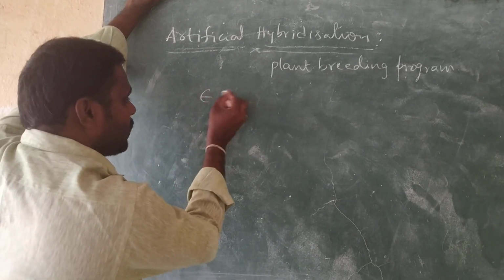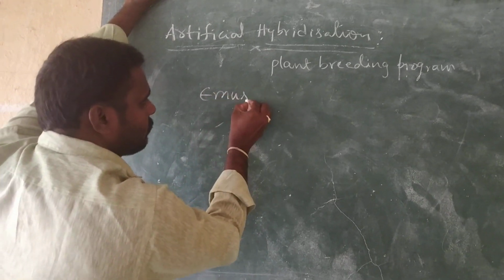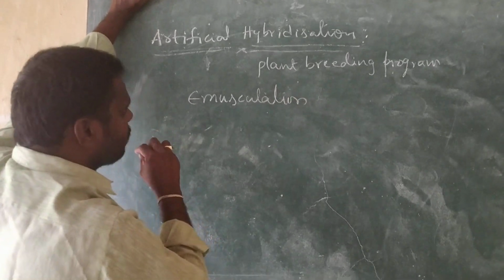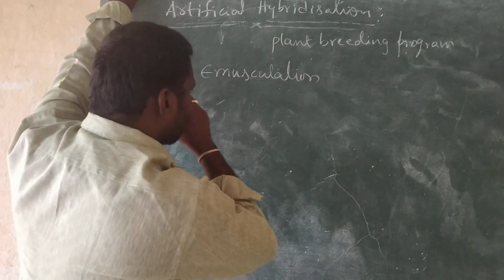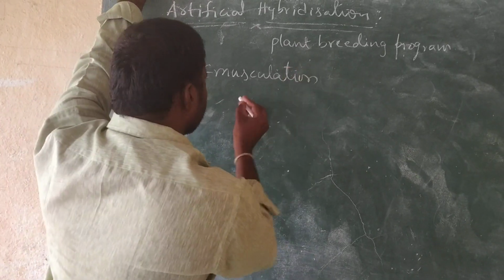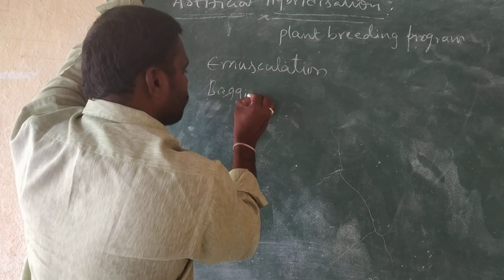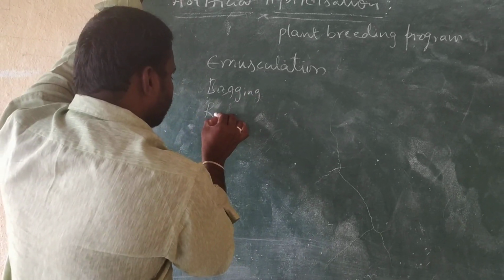Emasculation, bagging, and rebagging. Artificial hybridization is carried out by using these methods.